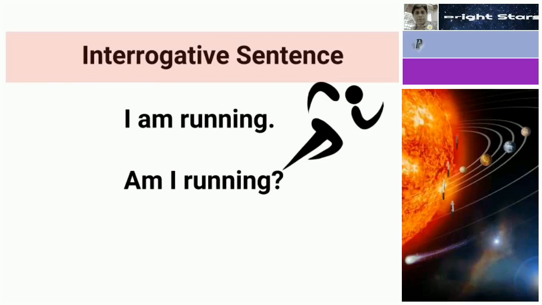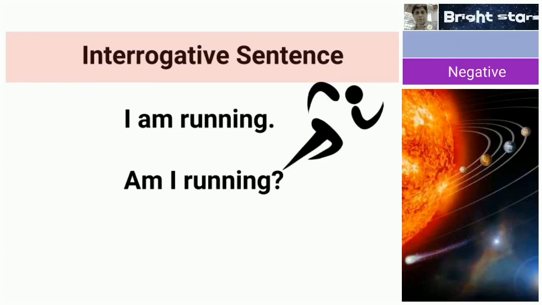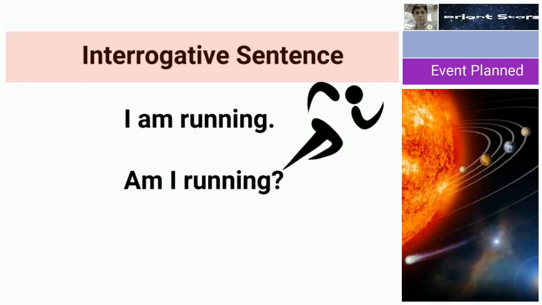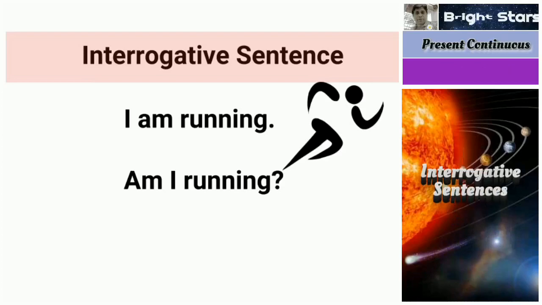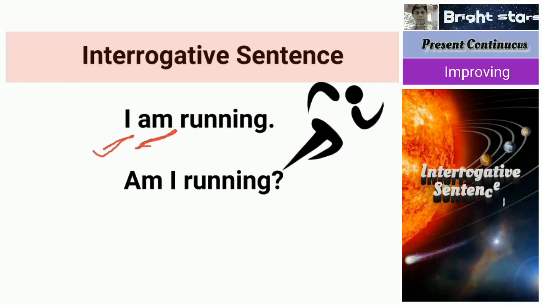Here onwards we will see how the positive or assertive present continuous tense can be converted into an interrogative present continuous tense. So here are three simple important things you have to listen to. First of all, subject I is there, then helping verb am is there.